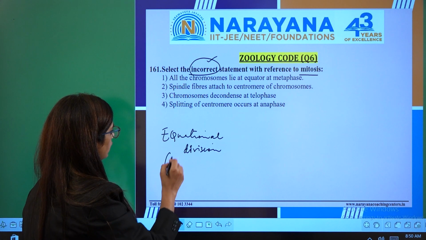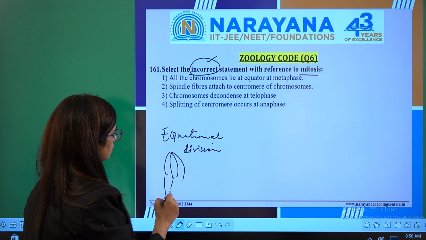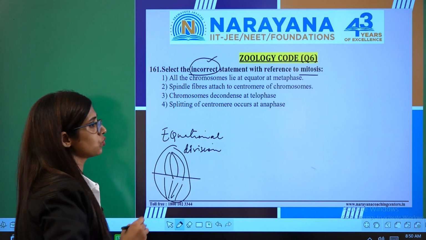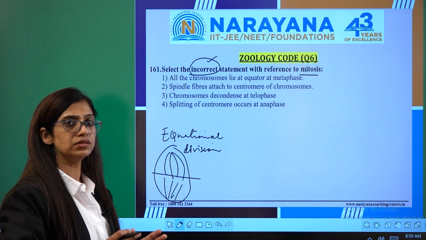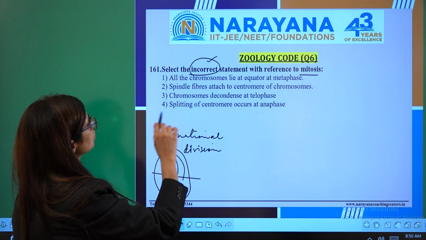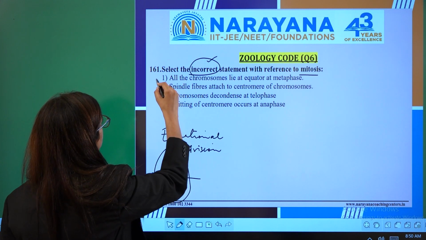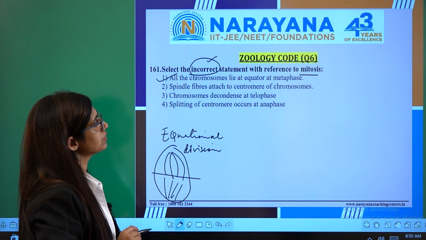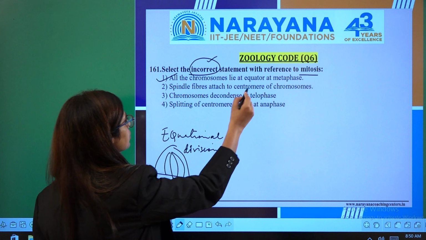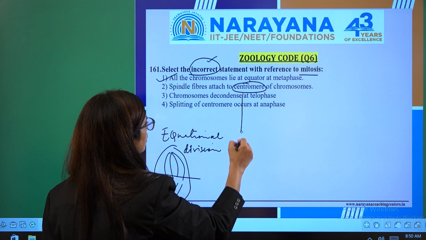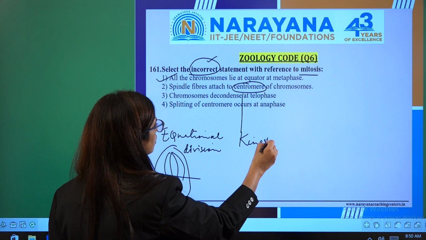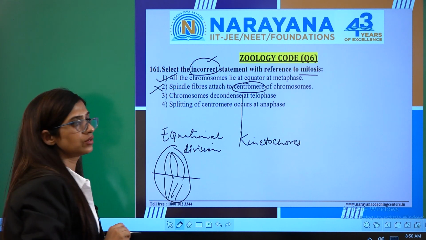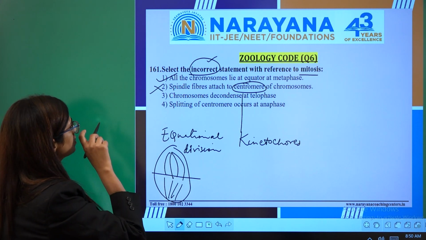This is right. Equator at metaphase means this condition we get in mitosis, where all the chromosomes are lying in a proper way at the equator at metaphase. This is right. If we see the second statement, spindle fibers attached to centromere of chromosomes. No. Spindle fibers are attached to kinetochores. There should be kinetochore. So this statement is wrong. We are already looking for the incorrect statement, so this statement is wrong.